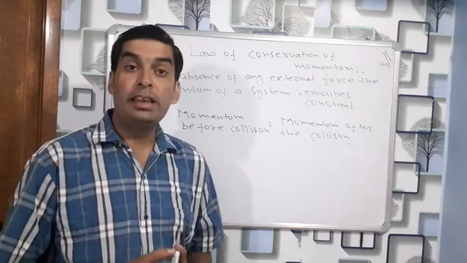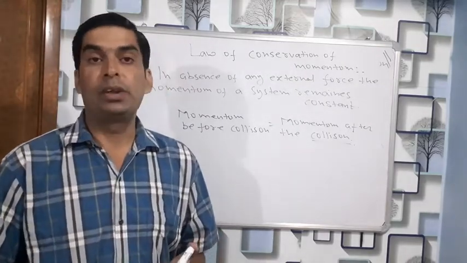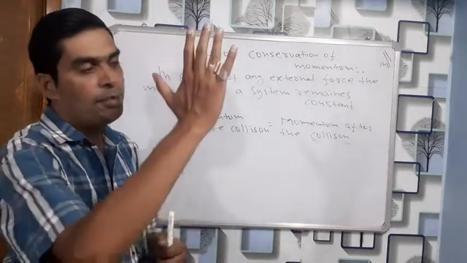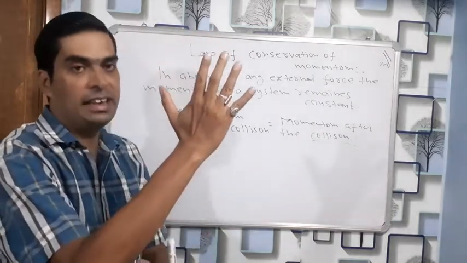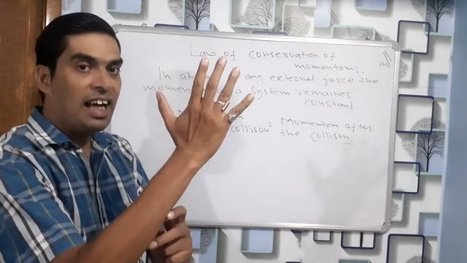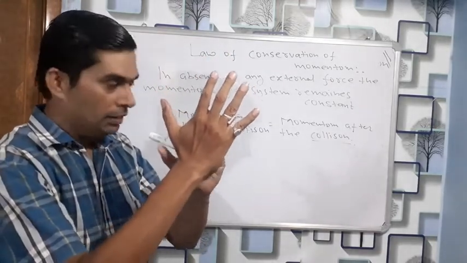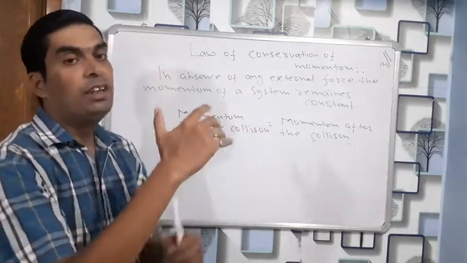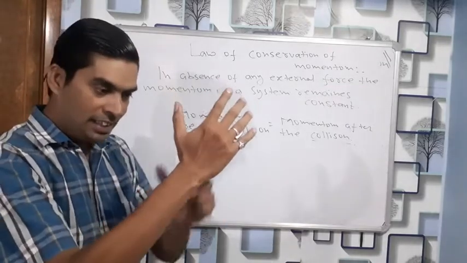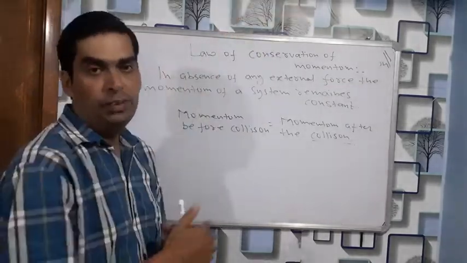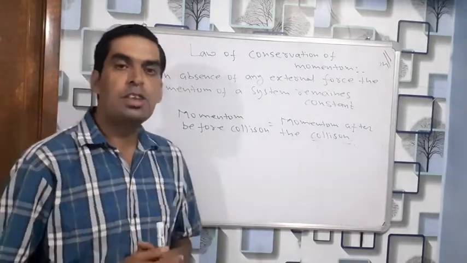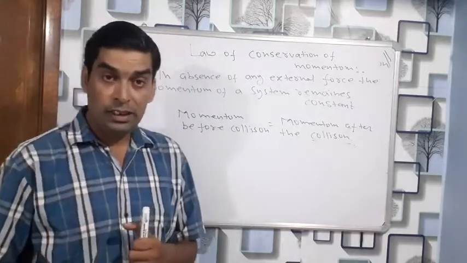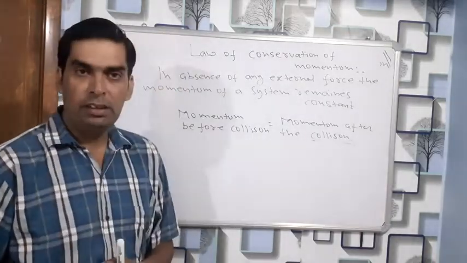On this principle only, the jet plane and rocket start to propagate in air. Because while propagating, a rocket releases so much gas in the downward direction. These gases are releasing from the jet plane or rocket. They are giving momentum to this body in the forward direction. So by the exertion of those gases, the rocket moves in the upward direction. There also this principle is carried on, that is, momentum before the motion is equal to momentum after the motion.